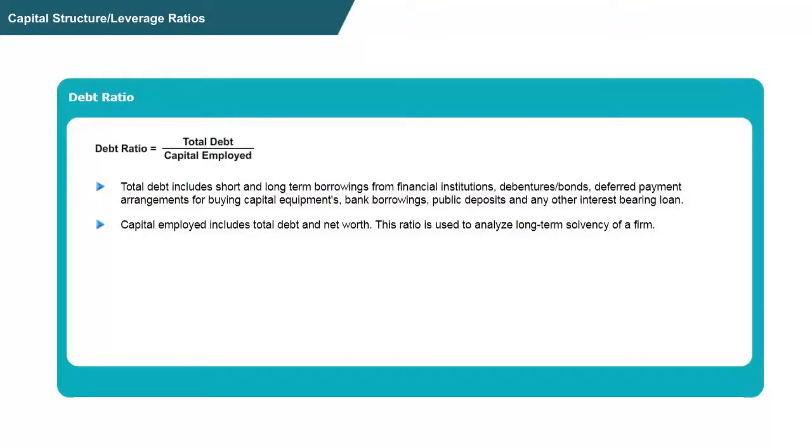Let's look at the second ratio, that is debt ratio. The formula of debt ratio is total debt divided by capital employed. Here, total debt includes both short and long-term borrowings from financial institutions, debentures, bonds, deferred payment arrangements for buying capital equipment, bank borrowings, public deposits, and any other interest-bearing loan. Capital employed includes total debt and net worth. This ratio helps us analyze the long-term solvency of the firm.